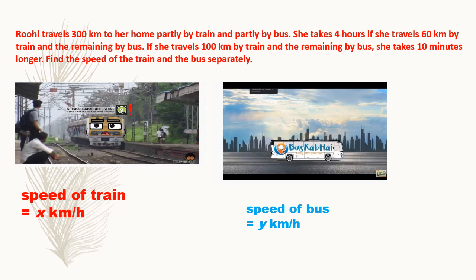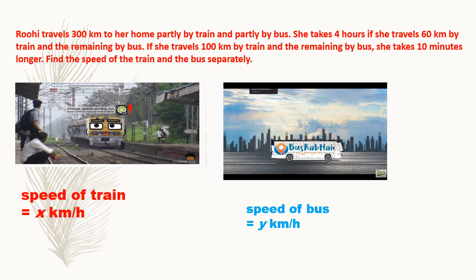How much distance is between her home and wherever she is going? The distance she's traveling is 300 kilometers, right? But now in those two conditions, you'll find that she travels separate kilometers by train and by bus.